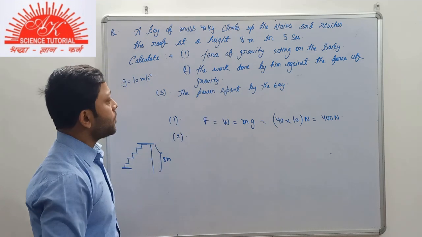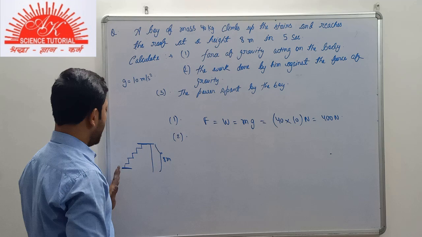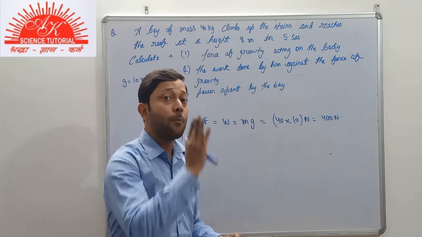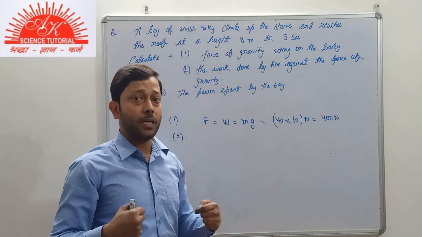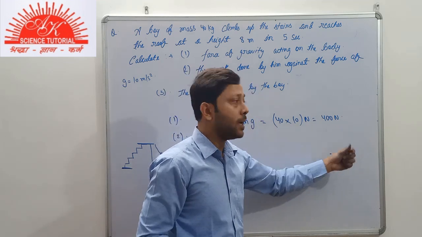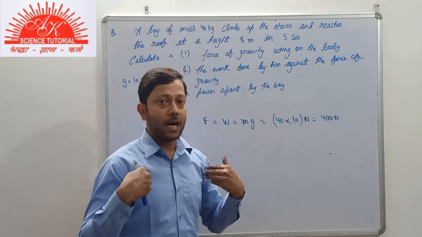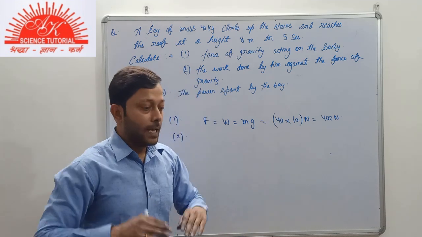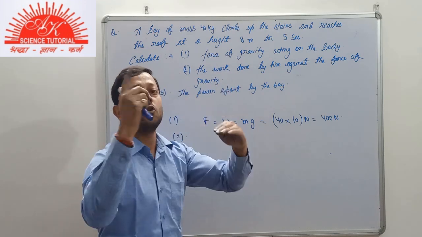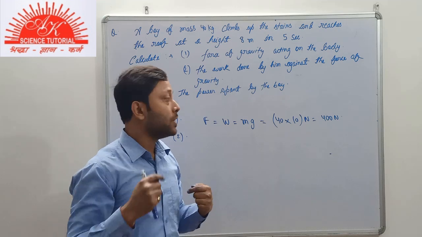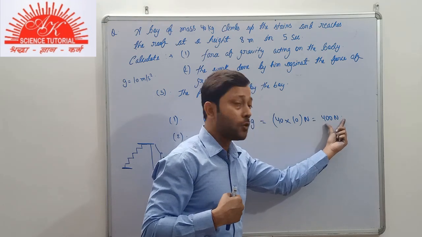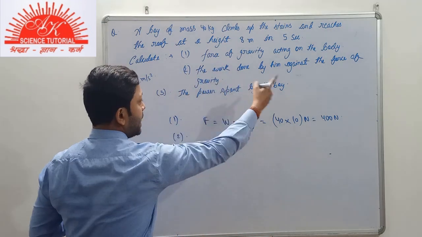So, as you know, if the boy is climbing the stairs, then he has to exert a force in upward direction that is equal to his own weight. Now, we got to know about the force due to gravity acting on the boy, that is 400 Newton. Suppose I have a weight of 400 Newton. Then, if I have to climb up the stairs one by one, I have to exert a force in upward direction that will be at least equal to my own weight, that is 400 Newton. So, the work done by him